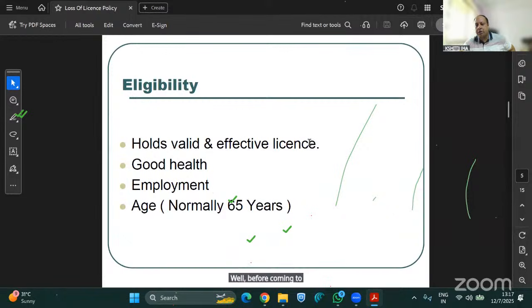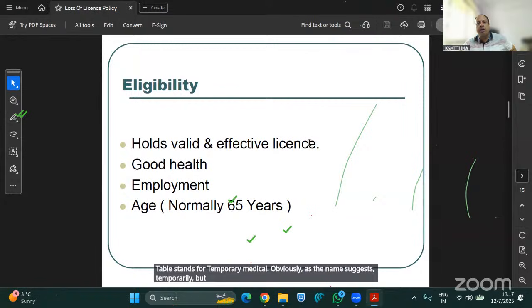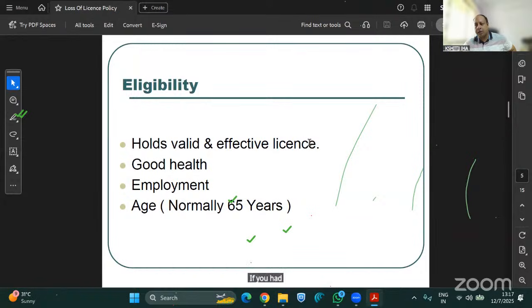Before coming to that, I will explain it to you. Two kinds of medical fitness are considered under the law, aviation loss of license: TMU and PMU. TMU stands for temporary medically unfit. Obviously, as the name suggests, temporarily but medically unfit. Like if you had certain heart disease, or you had some attack, or you went into a mental trauma, or you went into a depression, so the doctor advised you 6 months bed rest, or say 10 months bed rest. So you are not able to fly at that time, and your income is lost. So at that time, this policy comes into the picture, which is aviation loss of license.